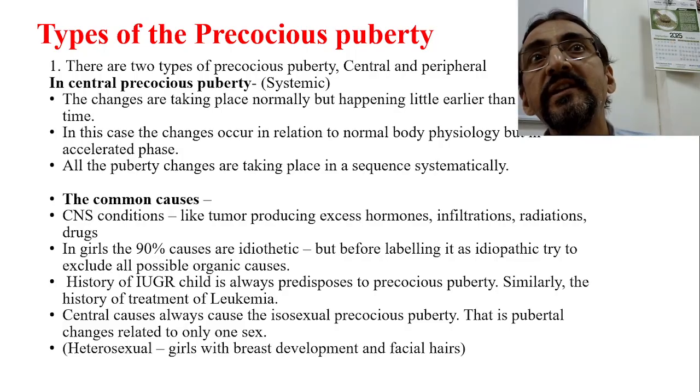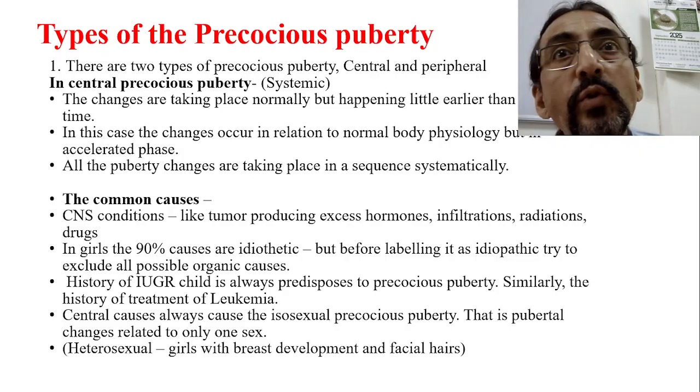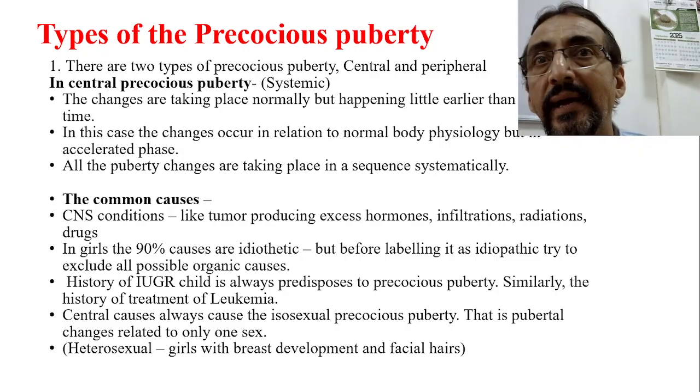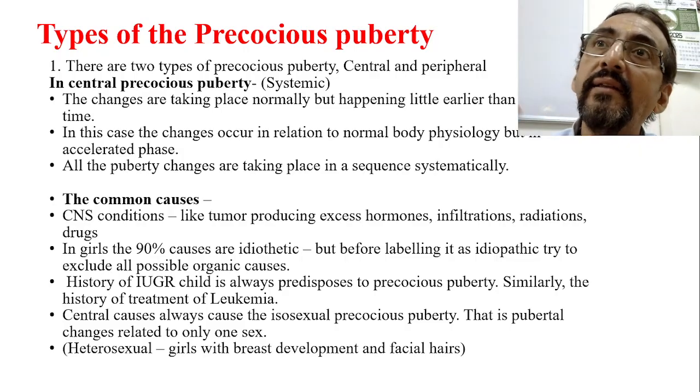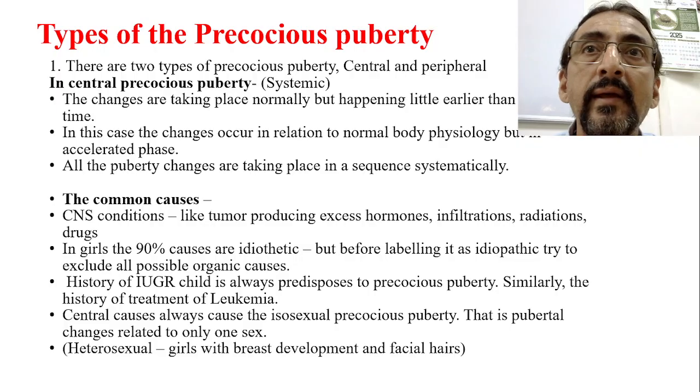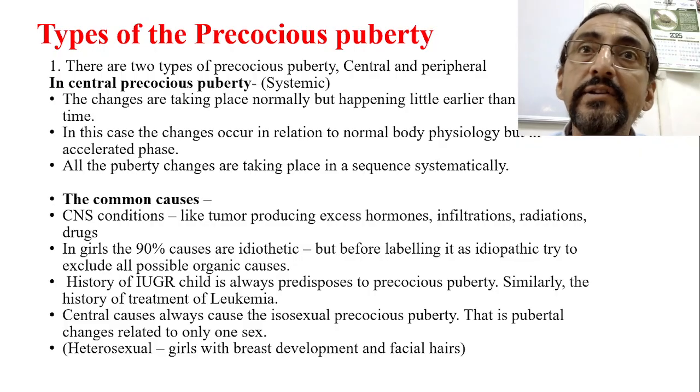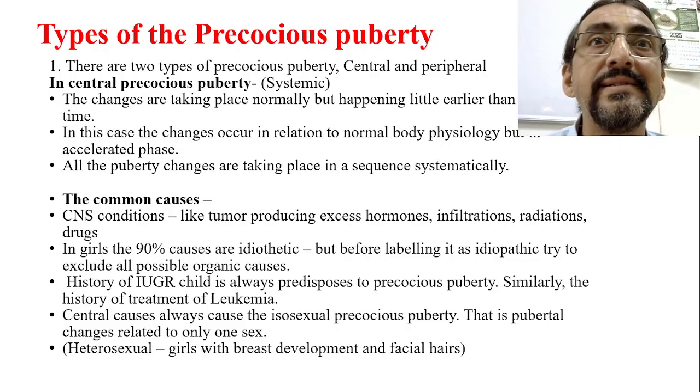Sometimes pubertal changes may be related to both sexes. What do I mean by that? That means thelarche is attained fast, and then that child also develops facial hair.